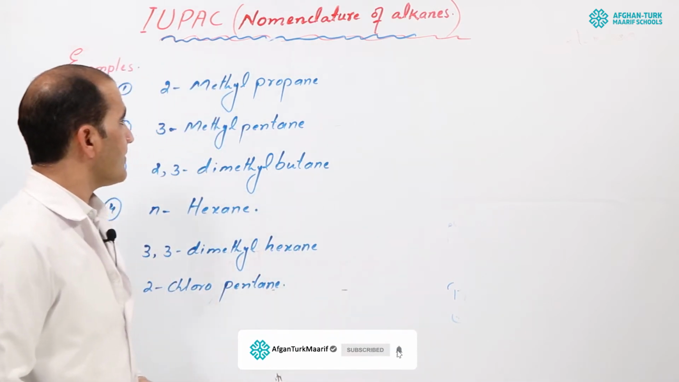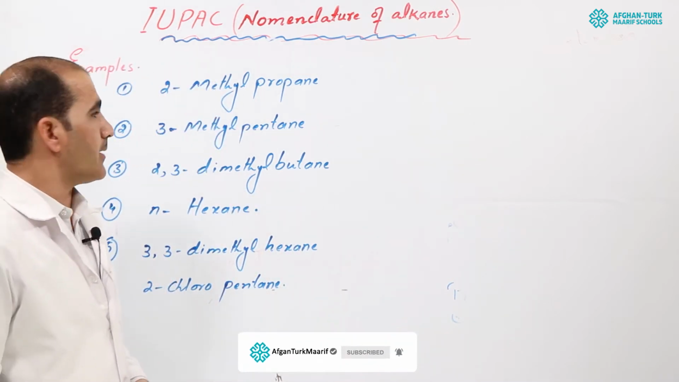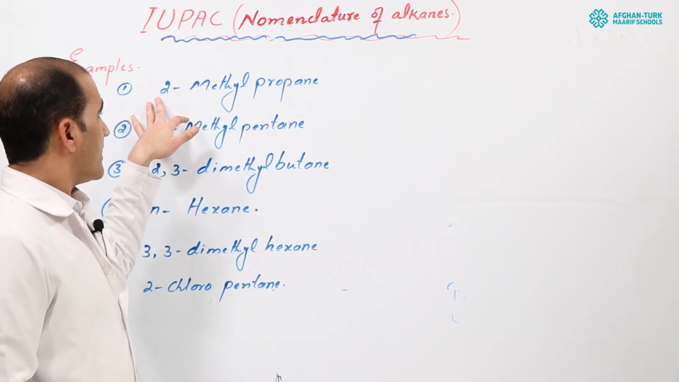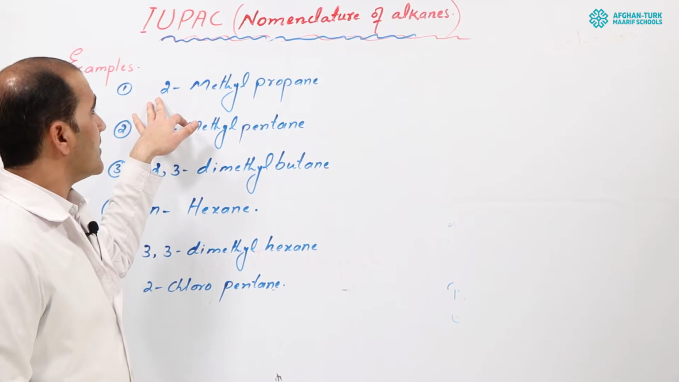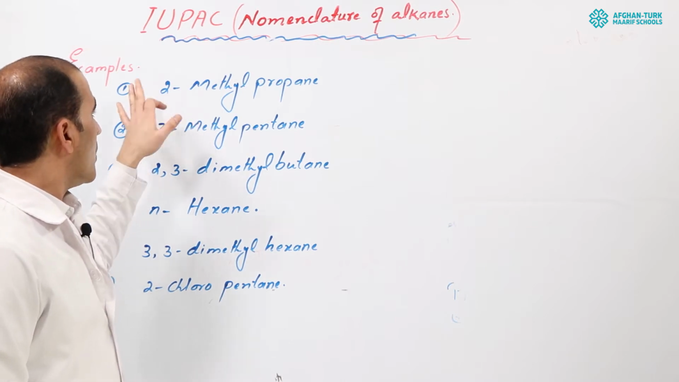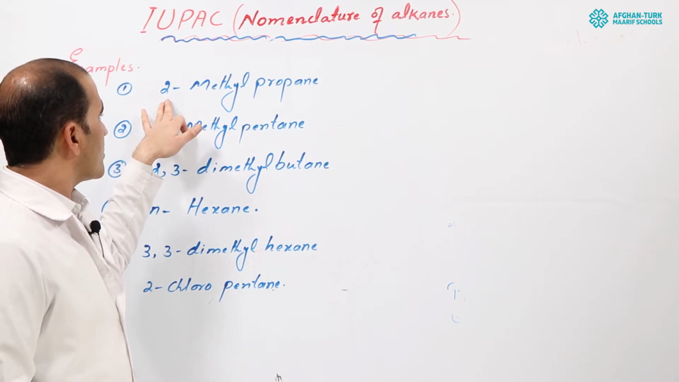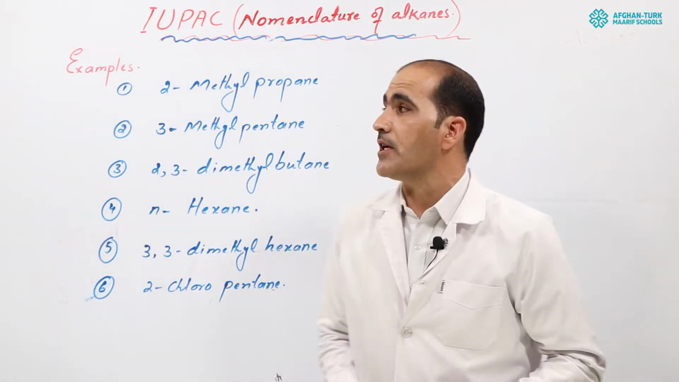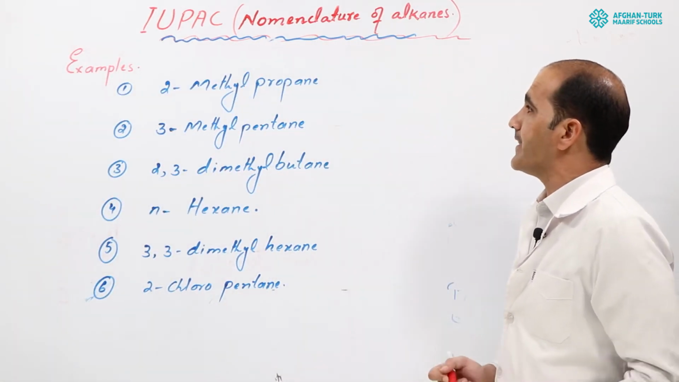So here are some examples. We will solve them number by number. The first example, and according to your syllabus, nomenclature is in your syllabus, is 2-methylpropane. So how can we draw the formula for 2-methylpropane?